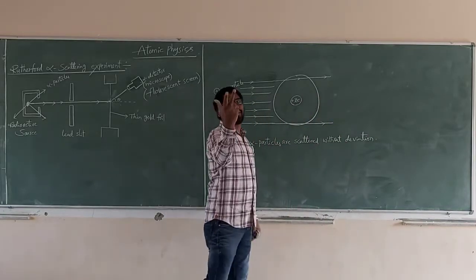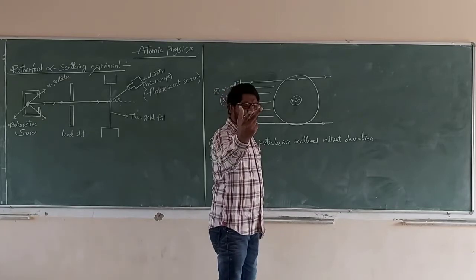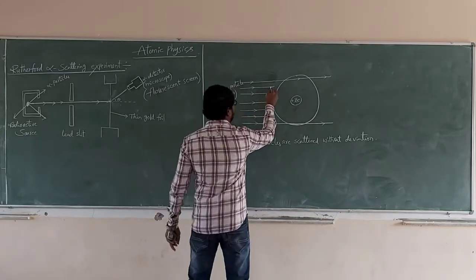Second point: a few alpha particles are scattered by less than 90 degrees. See carefully.